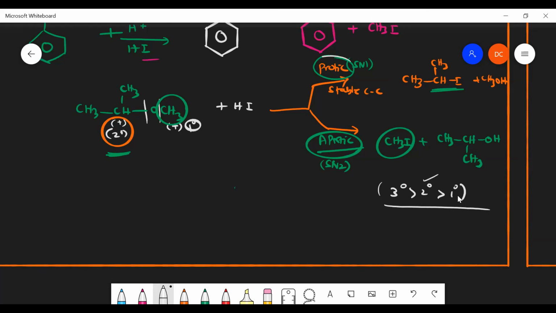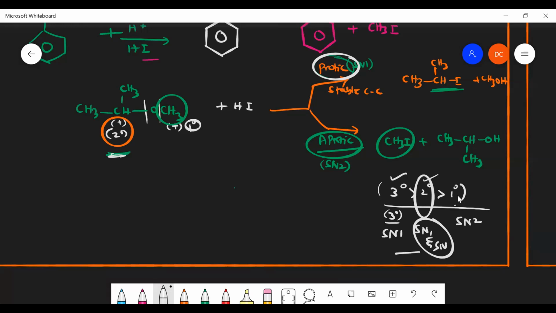But the thing is, 3 degree forms a 3 degree carbocation and preferentially undergoes SN1, but 1 degree undergoes SN2. What about 2 degree? It is involved in both SN1 and SN2, because both are on average. So if you differentiate the solvent, only then can it give the respective product. If you use a protic solvent, it gives the SN1 product. If you use an aprotic solvent, it gives the SN2 product. Okay, sir, understood, sir.